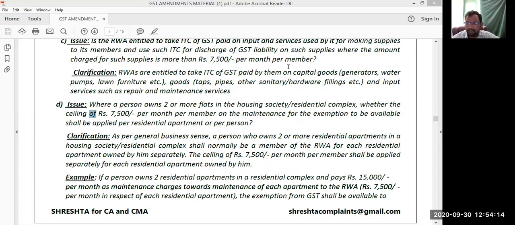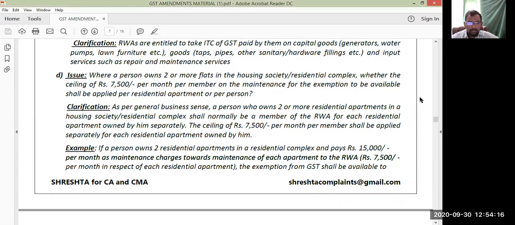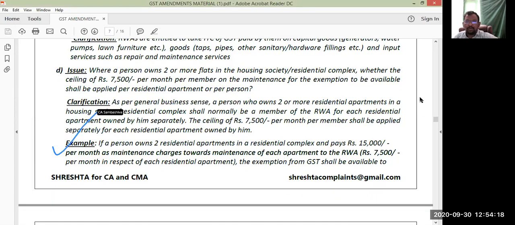Look at here, an example is also given. If a person owns 2 residential apartments in a residential complex and pays 15,000 per month as maintenance charges, that is, maintenance charges of each apartment are 7,500 per month, then GST will not be applicable. Exceeding 15,000, GST is applicable. Less than or equal to 15,000 is exempted. 2 flats, so 7,500 into 2, 15,000 will be the criteria. Any doubts? Next.